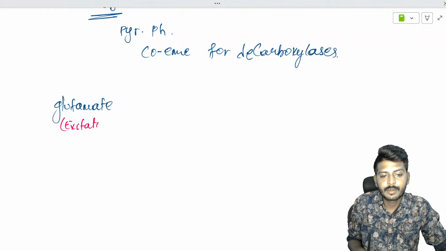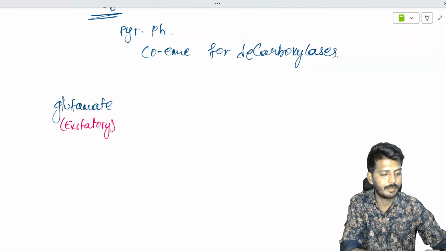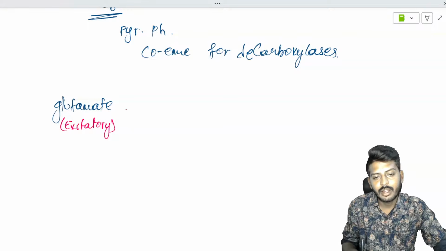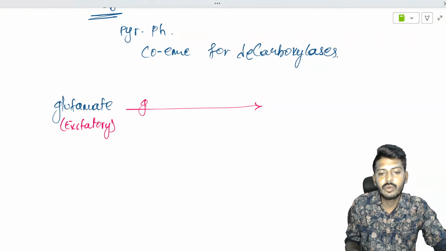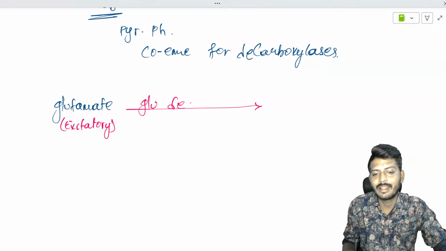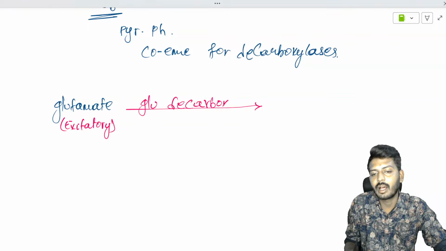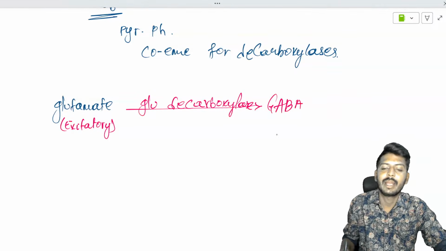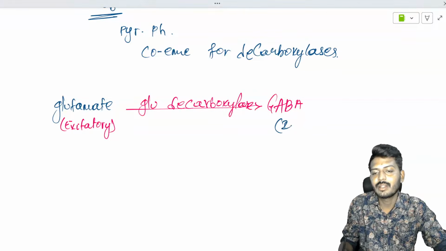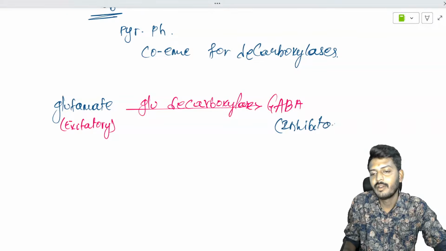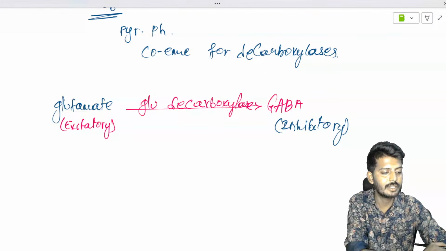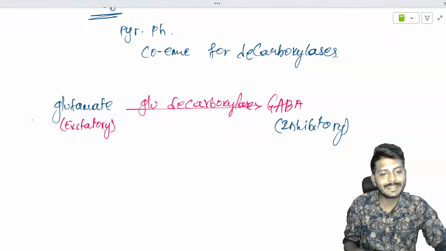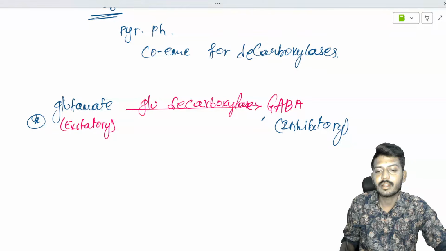It undergoes a reaction catalyzed by the enzyme glutamate decarboxylase, which gives rise to gamma aminobutyric acid, an inhibitory neurotransmitter. So glutamate decarboxylase converts glutamate, an excitatory neurotransmitter, into an inhibitory neurotransmitter.